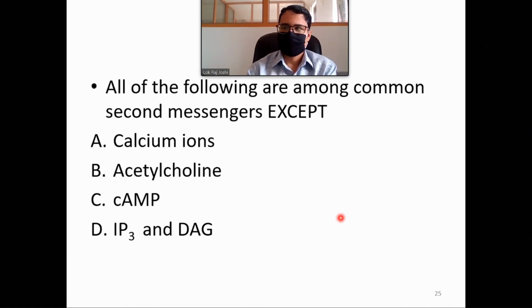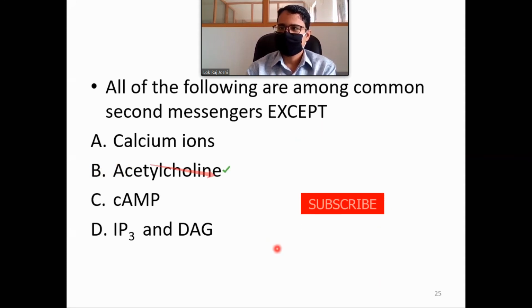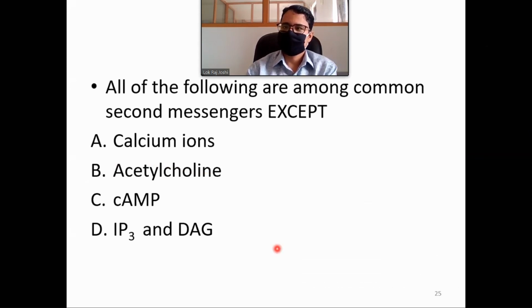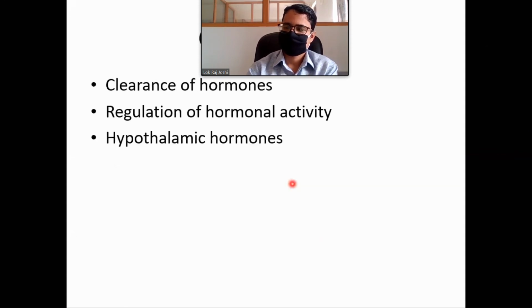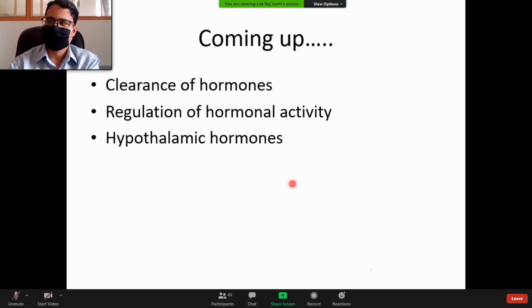All of the following are common second messengers, except, okay, good. The answer is B, acetylcholine. It is a first messenger, a neurotransmitter. Calcium ions, cyclic AMP, IP3 and DAG are common second messengers or intracellular messengers. Okay, very good. Now next we will talk about clearance of hormones and regulation of hormone activity, and then we will try to extract hypothalamic hormones.